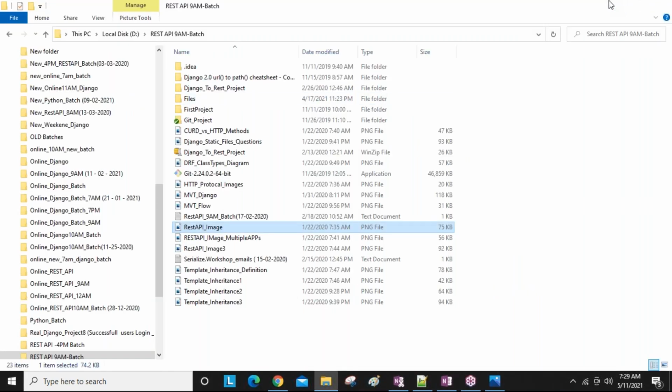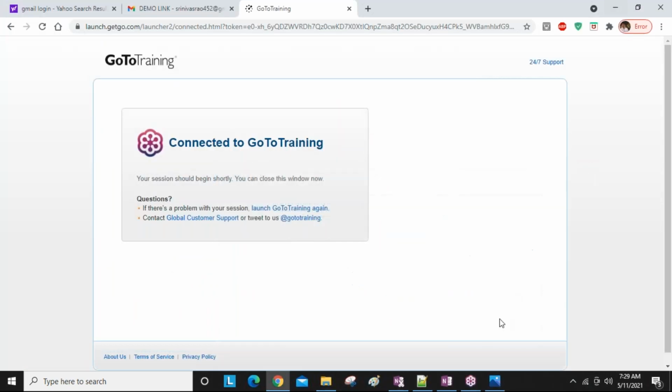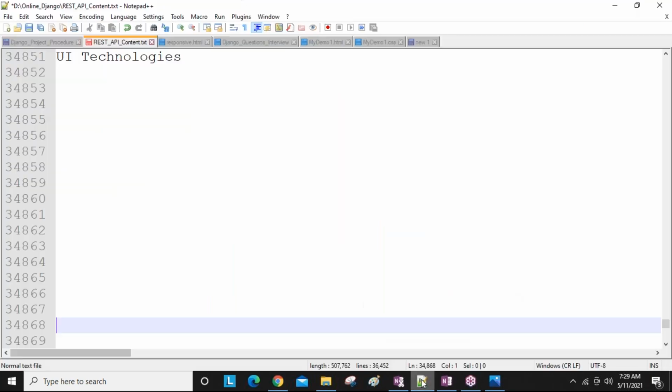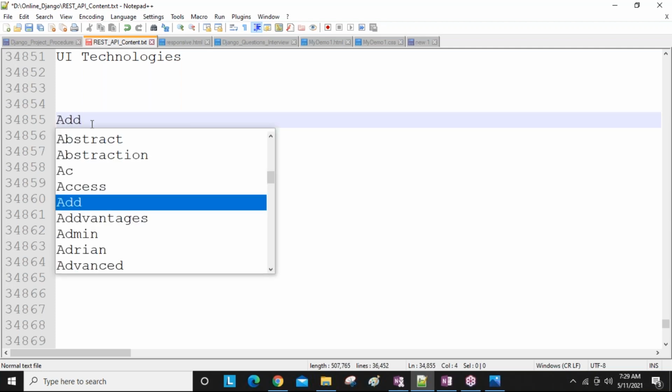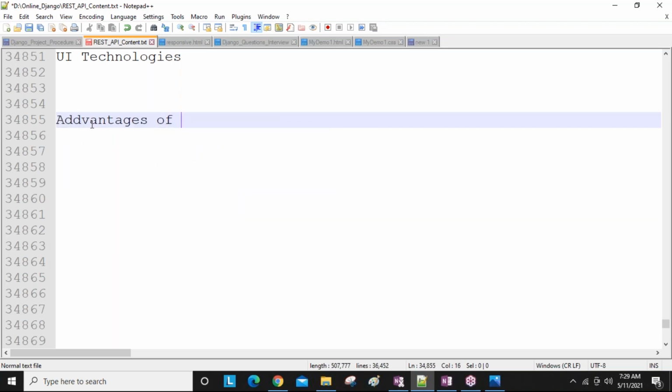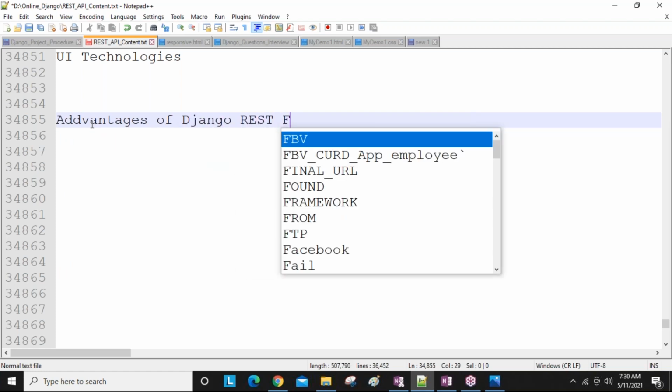So clear, everyone? That is the basic scenario about APIs. Now, what are the benefits and advantages of using REST APIs? I'm going to tell you today the advantages of DRF, or Django REST framework.